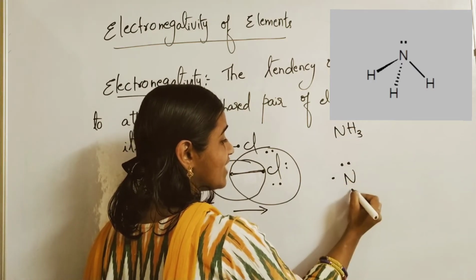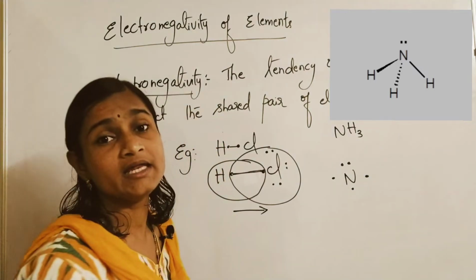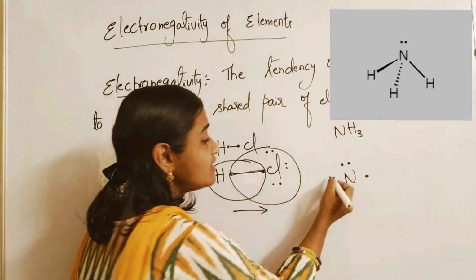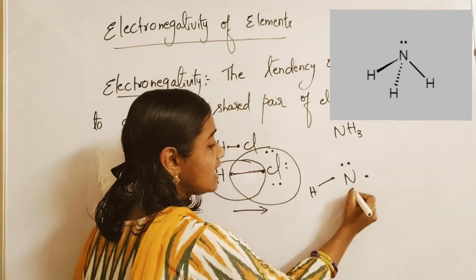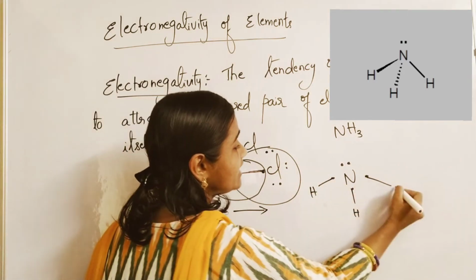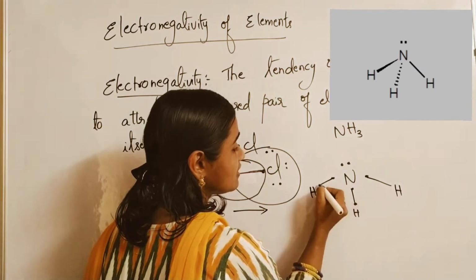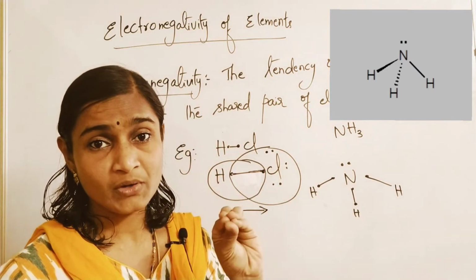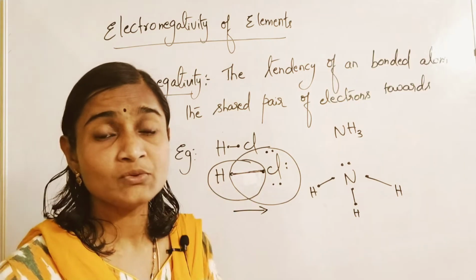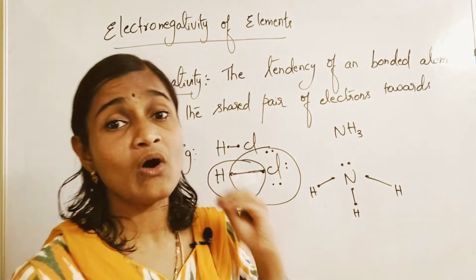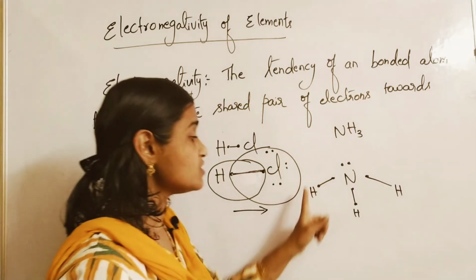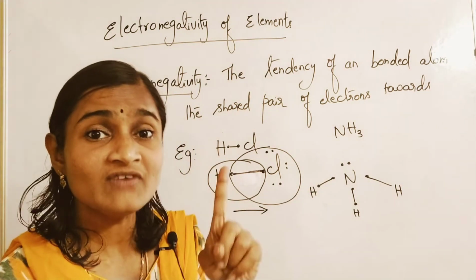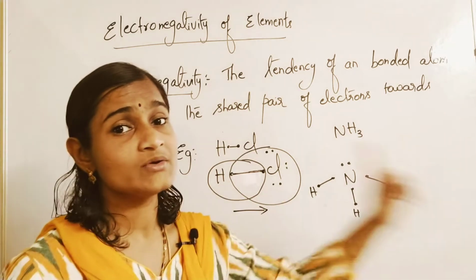Nitrogen is having 5 valence electrons. In chemical bonding, we will be explaining all these things. So it shares with 3 hydrogens and attains octet configuration. Nitrogen is having what? 5 valence electrons, only 5 are there. So to become stable or to get octet configuration, nitrogen shares 1 electron with each of 3 hydrogen atoms.